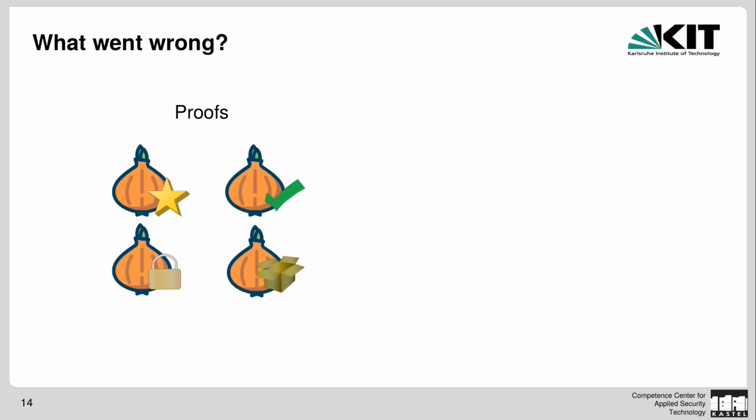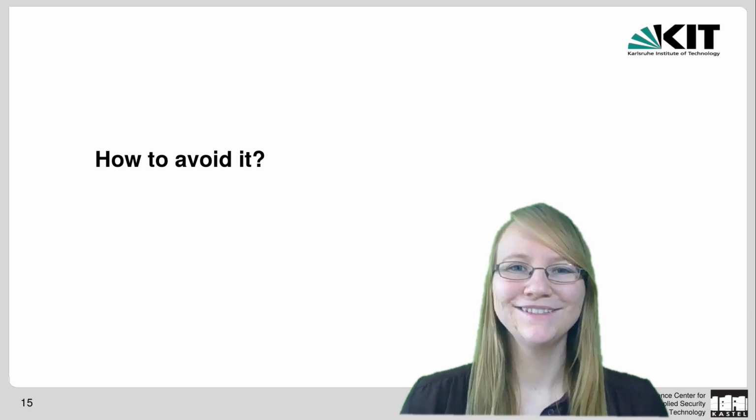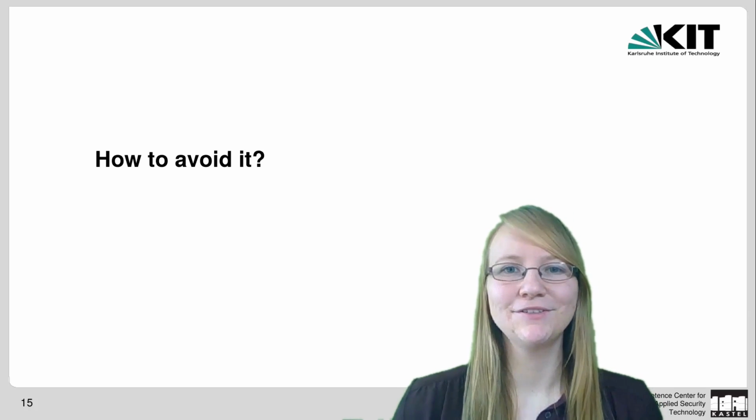So now that we know how the proof strategy works, let's see what went wrong in the proofs. First of all, while proving these onion properties, some details, like oracles, have been overlooked or adapted, both resulting in actually proving weaker properties than proposed by Camenisch and Lysyanskaya. Further, the properties proposed by Camenisch and Lysyanskaya are indeed too weak to imply the ideal security.